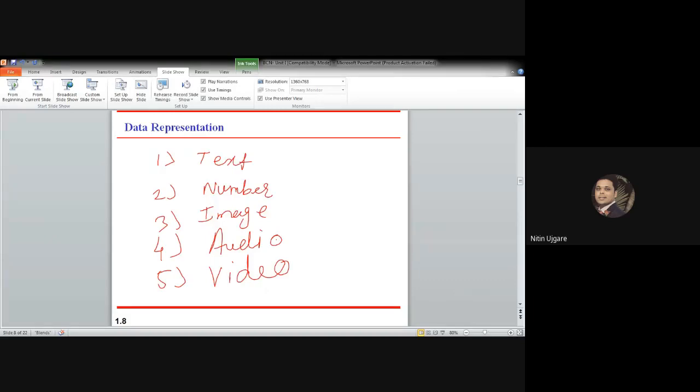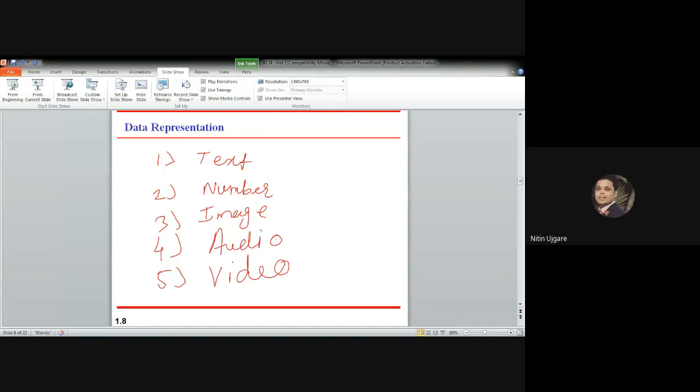Okay, so let us discuss these different forms of data. In data communication, text is represented as a bit pattern. There are different sets of bit patterns that have been designed to represent text symbols, and each of these bit patterns is called a code, whereas the process of representing the symbols using these bit patterns is called coding.